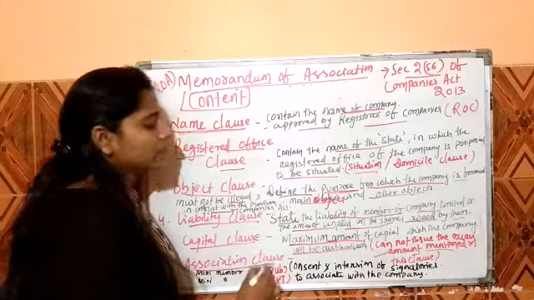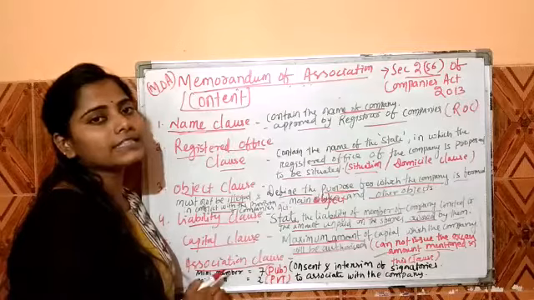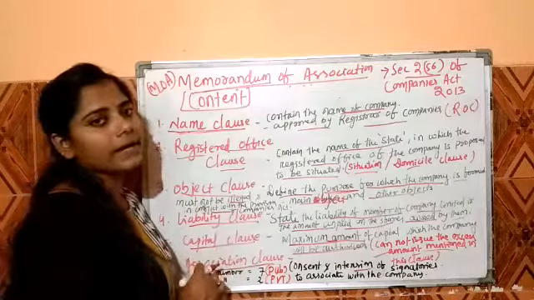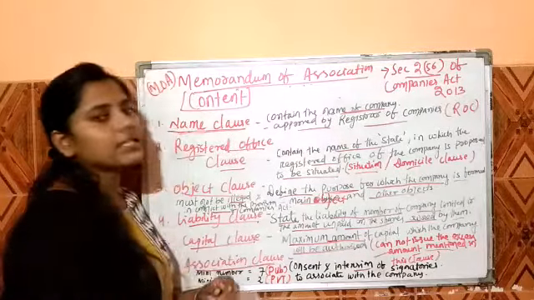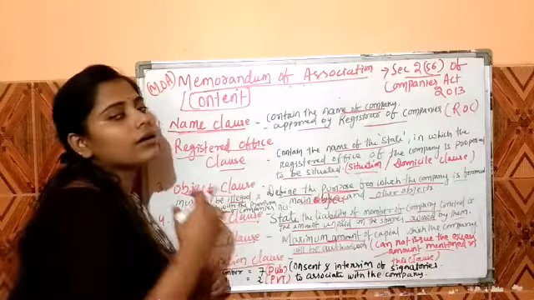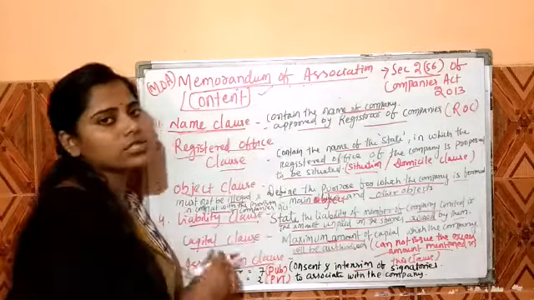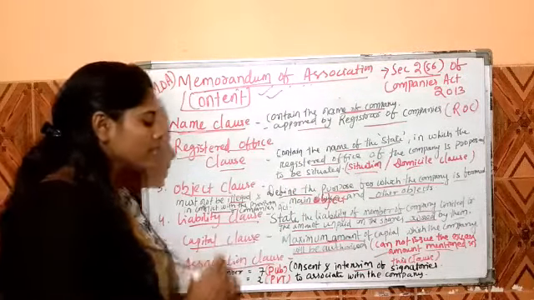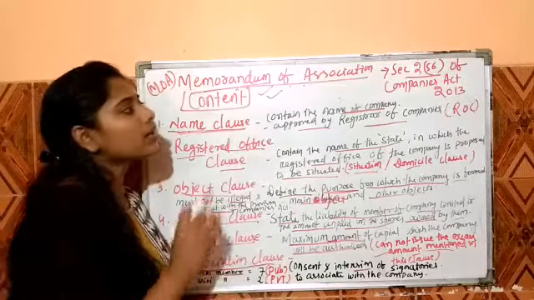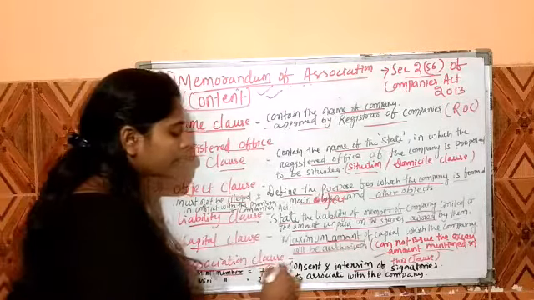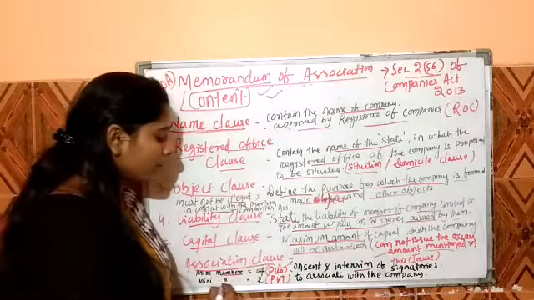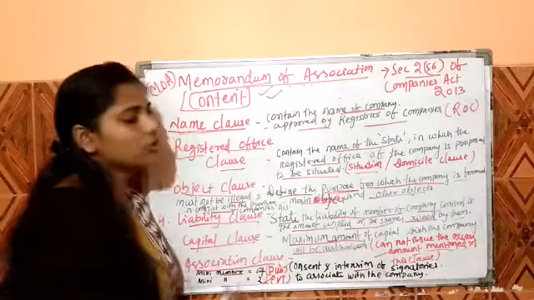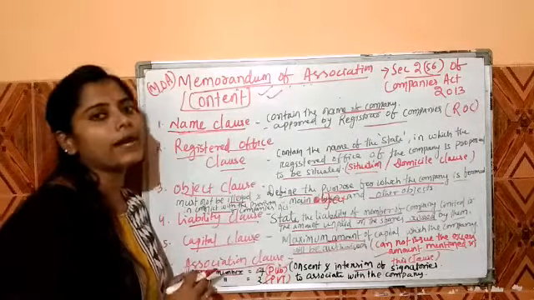So next is the association clause. The association clause is related to the consent and intentions of the signatories to associate with the company. Signatories are the persons who sign the Memorandum of Association document of the company. The minimum number of members required to sign the Memorandum of Association in the case of a public company is 7, and in the case of a private company it is 2. So this is related to the content of the Memorandum of Association.